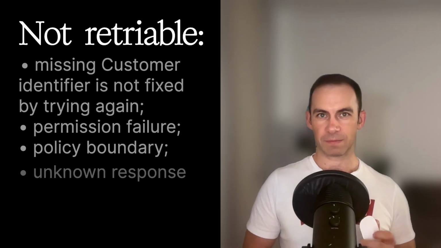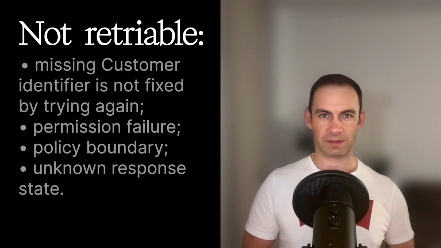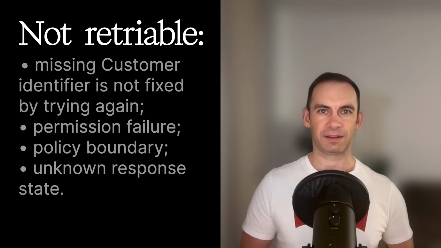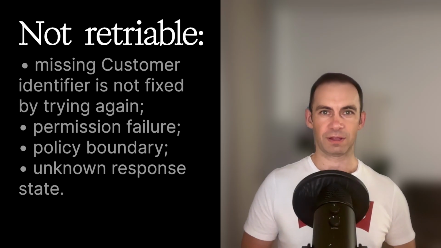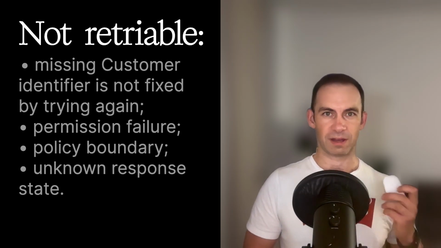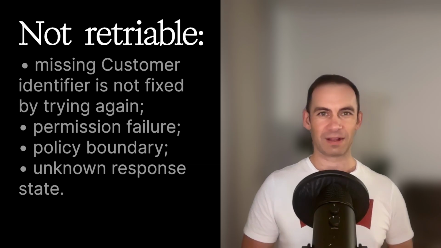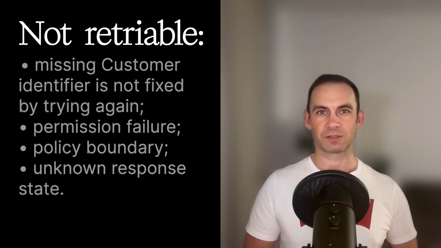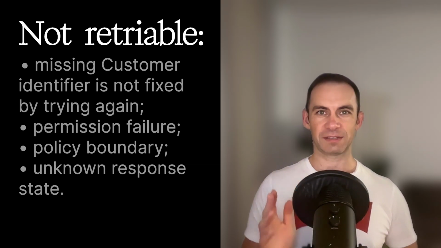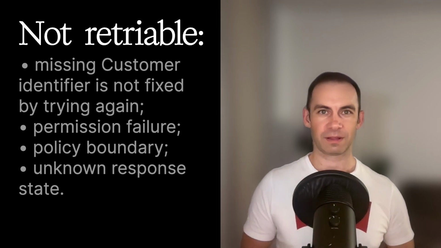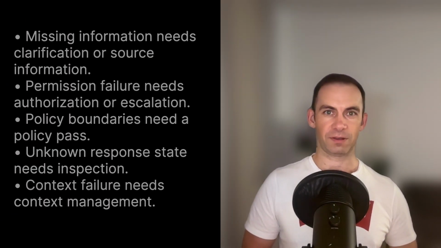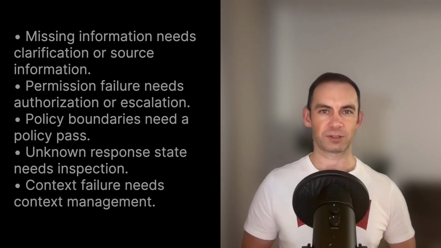But a missing customer identifier is not fixed by trying again. And a permission failure is also not fixed by asking the model to try again. A policy boundary also is not fixed by blindly retrying. An unknown response state is not fixed by looping. That is the distinction. Now separate the failures that should not be blindly retried.